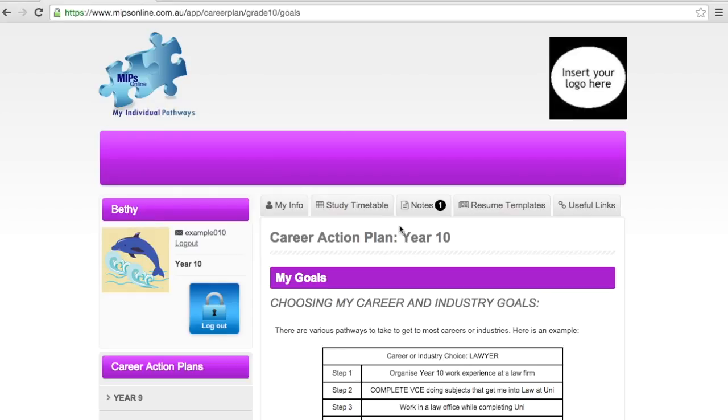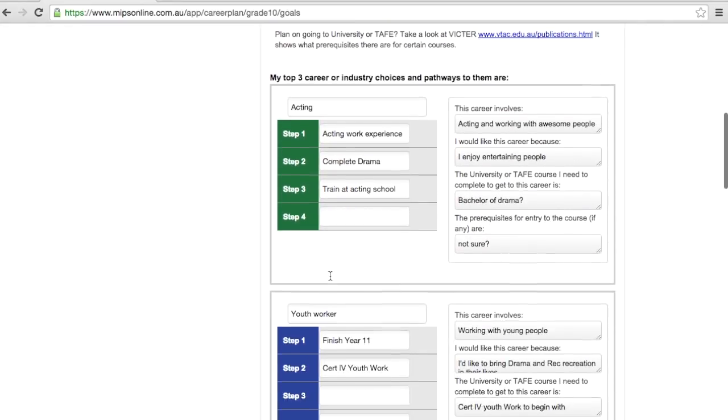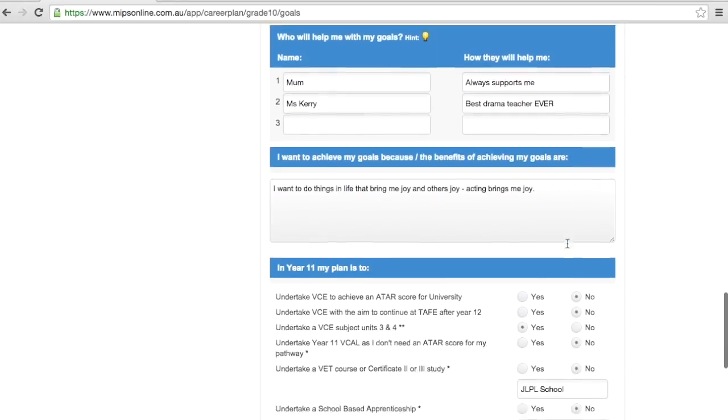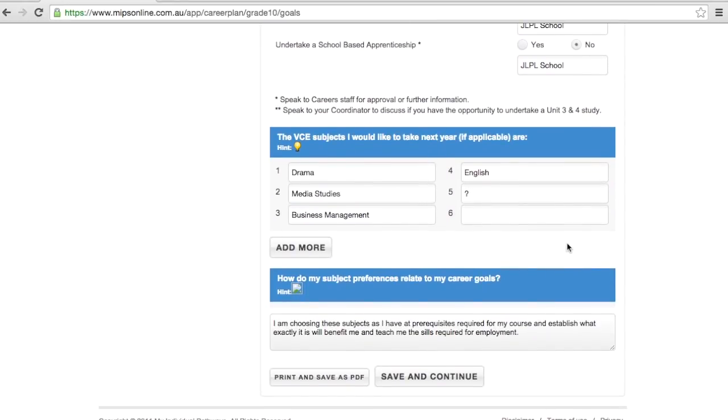If we go into my goals area for the students, we have just made some minor changes in here. So we used to ask students what could stop them from achieving their goals. From the feedback we received, we needed to make this a strengths-based question. Now we ask, what action could I take to achieve my goals? The other change that we have made is adding a question, and young people select the VCE subjects they would like to do if they're in year 10. We now ask them, how do their subject preferences relate to their career goals? So there's that synergy between the two.